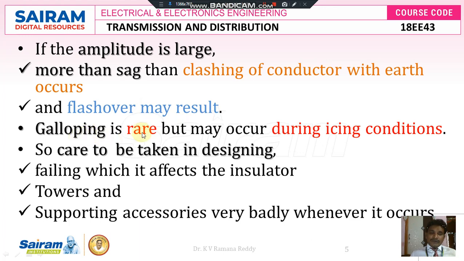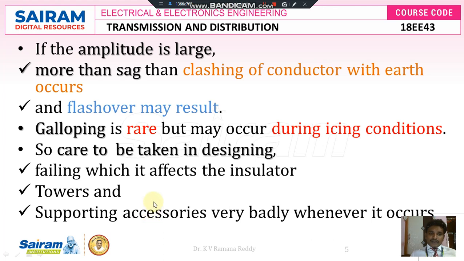So galloping vibrations rarely occur on the power system, but may occur during icing conditions in the winter season. So care is to be taken while we are designing the transmission system, so that galloping vibrations like two loop or three loop structure do not occur. Failing which, it affects the insulator, towers and supporting accessories very badly. Once galloping vibration takes place, it may cause failure of the insulator or towers or supporting accessories which are a part of the transmission system.